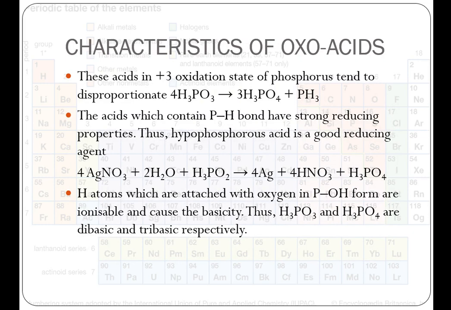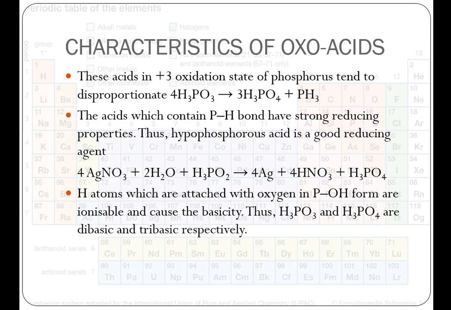Characteristics of oxo acids. These acids in +3 oxidation state of phosphorus tend to disproportionate. For example, H3PO3 on disproportionation forms H3PO4 and PH3. In all these structures, you must have seen that these contain P-H bond. The acids which contain P-H bond have strong reducing properties.